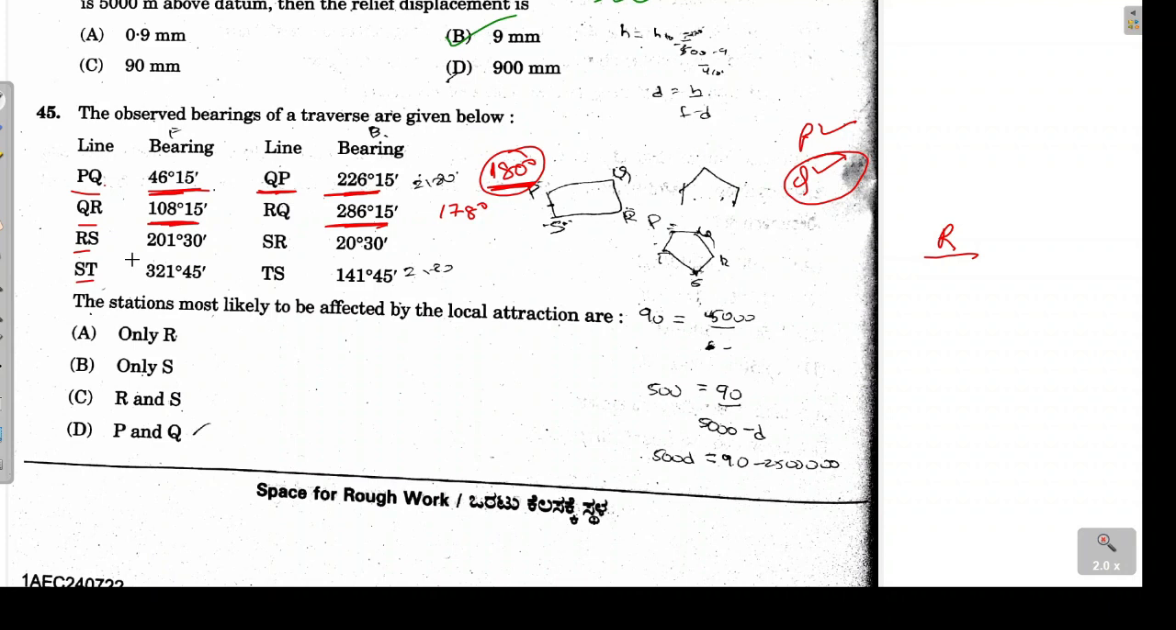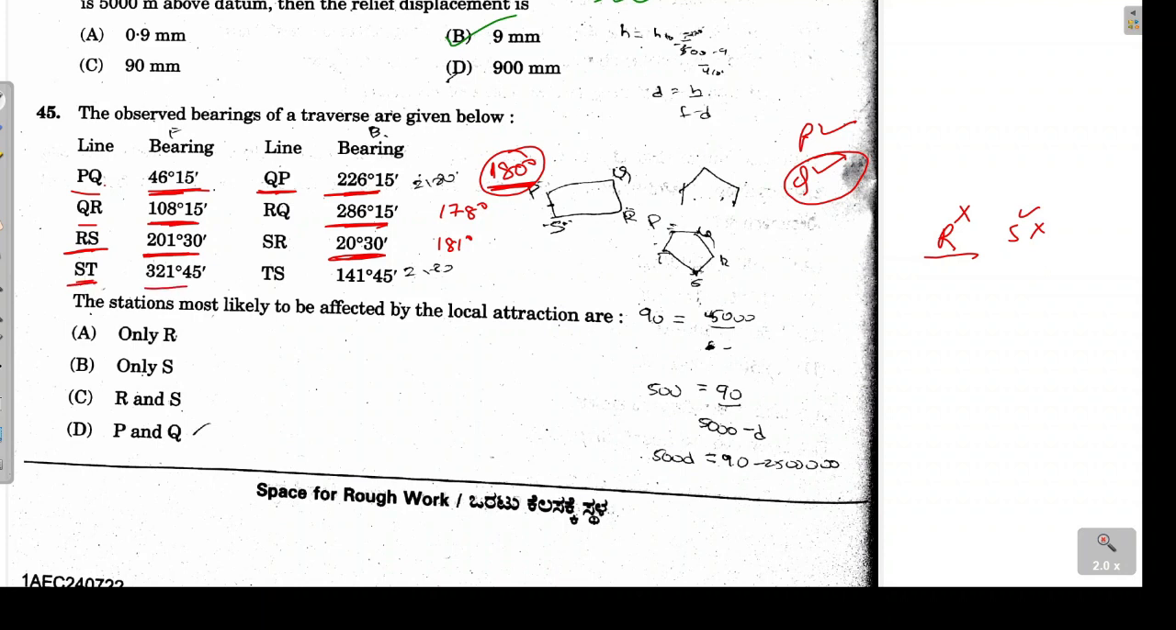Now coming to the next one, for RS. If I take the difference of these two, the difference comes out to be 181 degrees. Again it is not equal to 180 degrees. So from here I can say that either R or S is affected or both R and S are affected. R we already know is affected by local attraction. Now there are chances S can be free, or S can be affected also. So for that we will go for the next one.